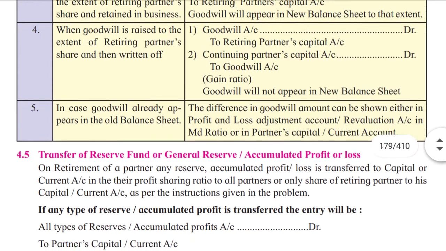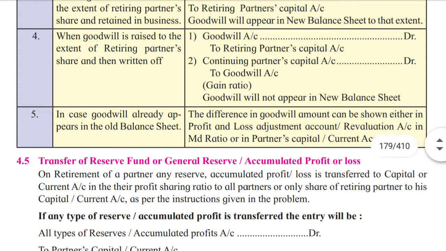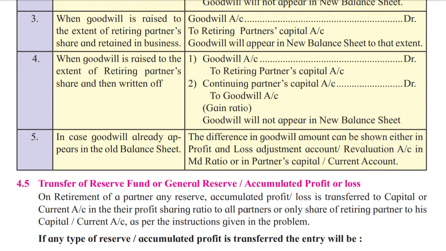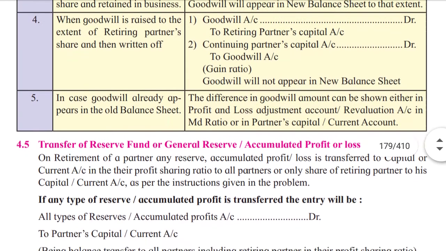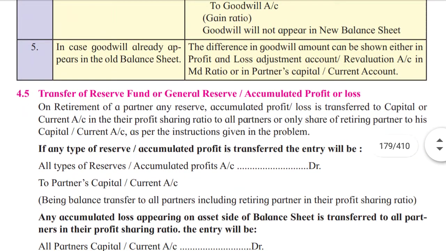Fourth, when goodwill is raised to the extent of the retiring partner's share and it is also written off. In this condition we have to give two entries. First, goodwill account debit to the retiring partner's capital account, and second, continuing partners' capital accounts debit to goodwill in gain ratio. How to calculate gain ratio, I have shown you in my last video. Goodwill will not appear in the new balance sheet.